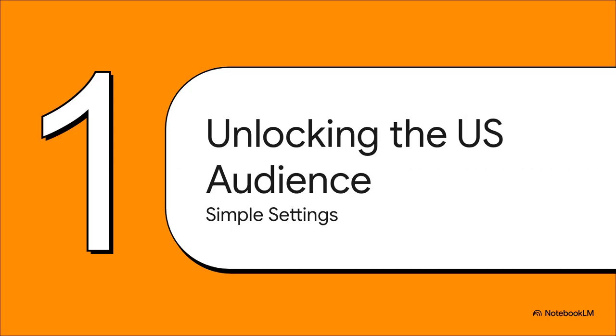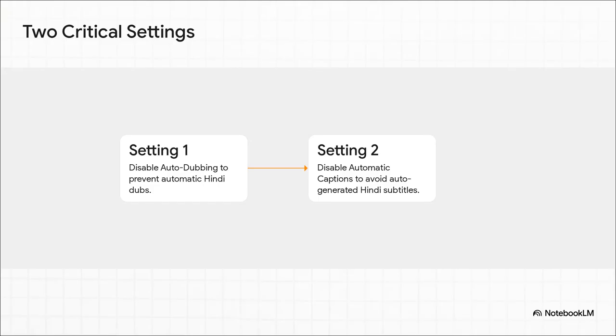Okay, so I know what you're thinking. This sounds awesome, but how do I actually do it? Well, here's the good news. You don't need to be some kind of tech wizard. We are talking about just a couple of simple but absolutely critical settings inside your YouTube Studio, and you can start shifting your content's reach, well, pretty much immediately. So here they are. It's super simple.